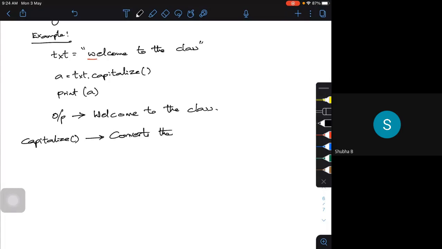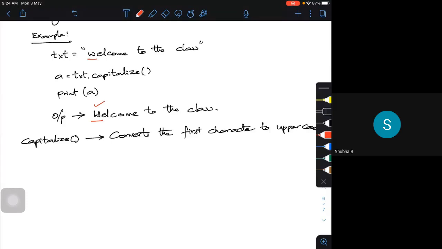In the example I took, the first character W was a small letter in the text string, and it became capital. If I want to convert the first character of a string to capital, I'll use this.